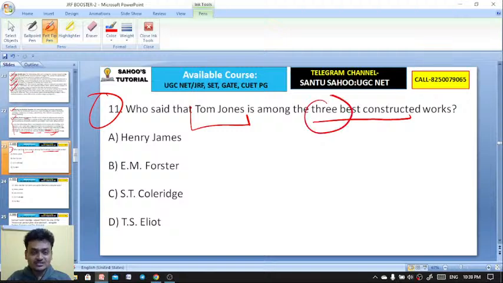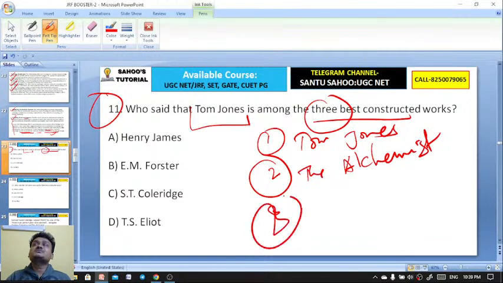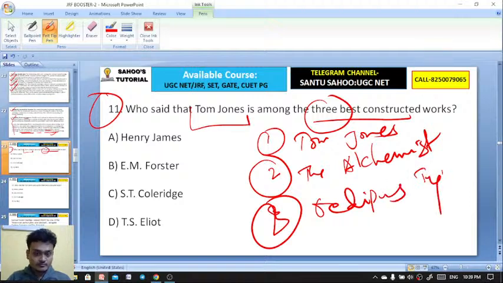Moving on to question 11: who said that Tom Jones is among the three best constructed works? Which are the other two constructed works? The first one is Tom Jones. The second one is The Alchemist by Ben Jonson, and the third one is Oedipus Tyrannus. So these are the three best constructed works.